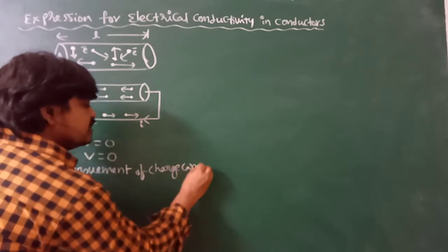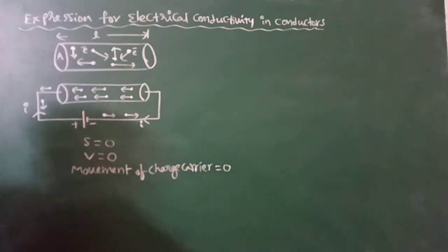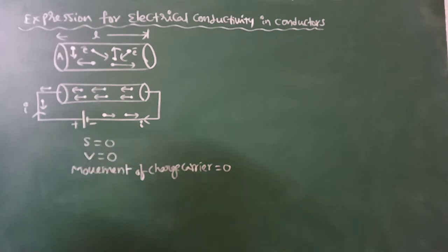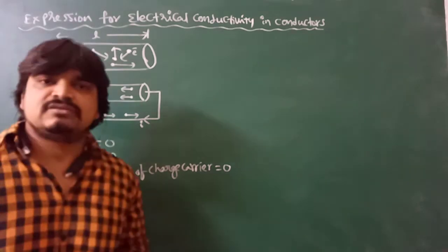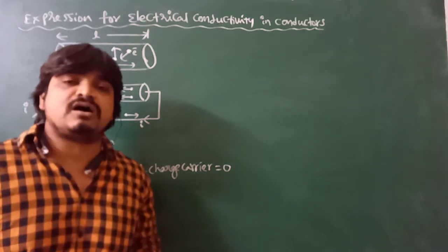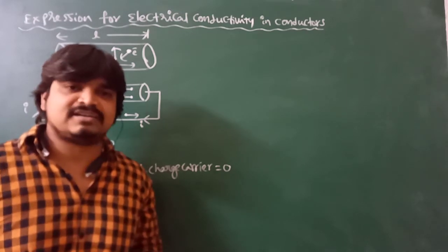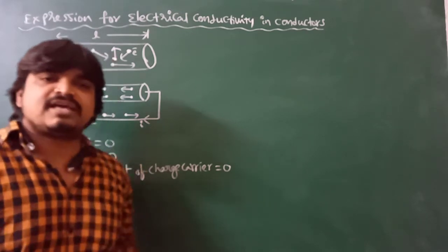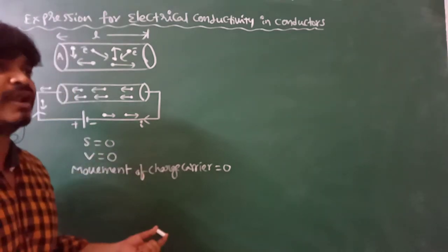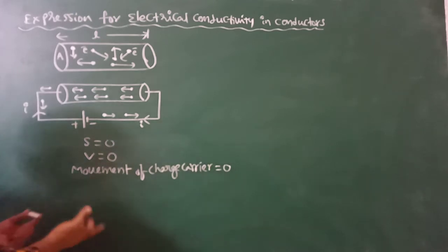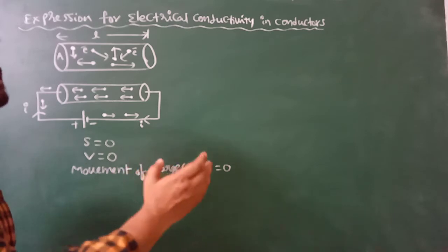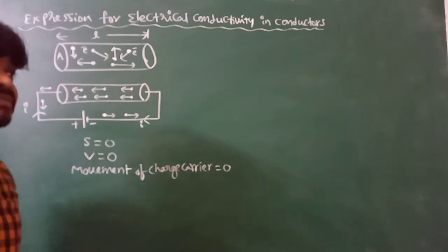When there is no movement of charge carriers in the conductor, there is no flow of electricity through it. Already we know that, according to the definition of current, the rate of flow of charge through any cross section of the conductor is called current. When there is no movement, there is no rate of flow of charge through any cross section of the conductor. Hence, the current in the conductor in the absence of an electric field becomes 0.